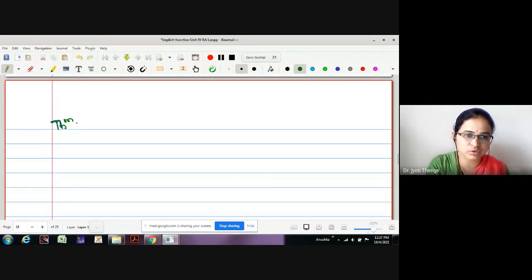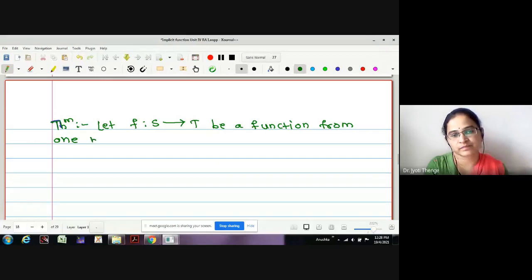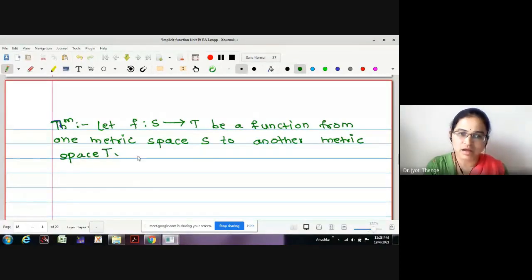The theorem says: let f from S to T be a function from one metric space S to another metric space T. As the statement is true for metric spaces, and n-dimensional space is also a metric space, the theorem is equally true for multivariable, multivalued functions. Assume that f is 1-1.